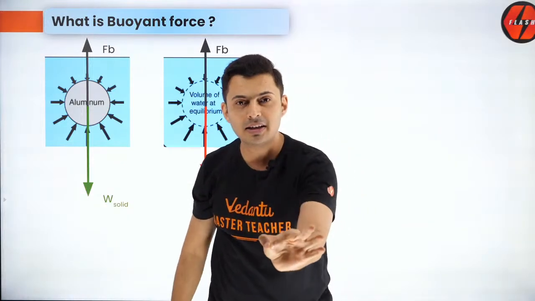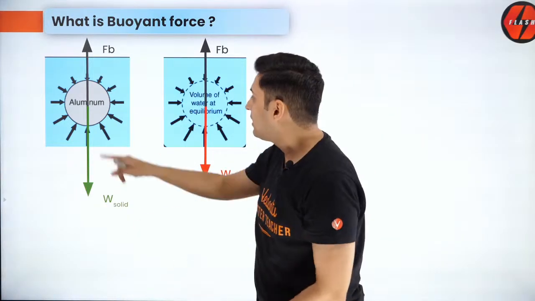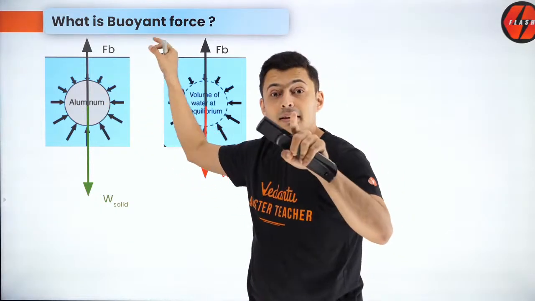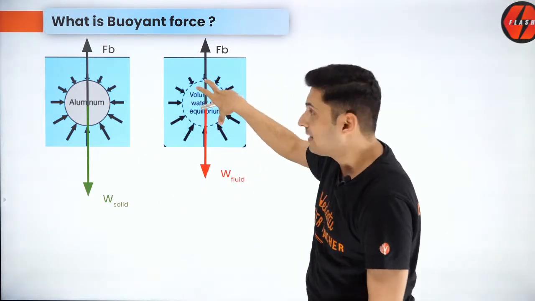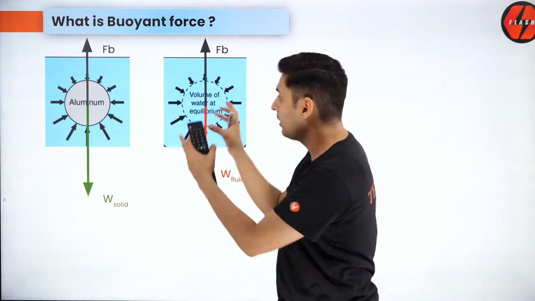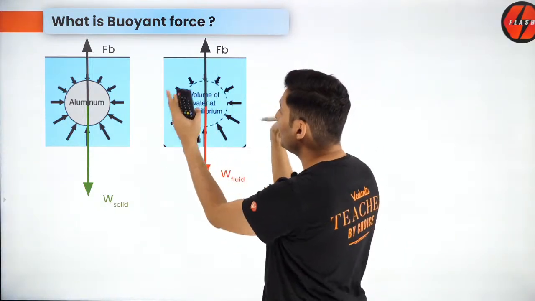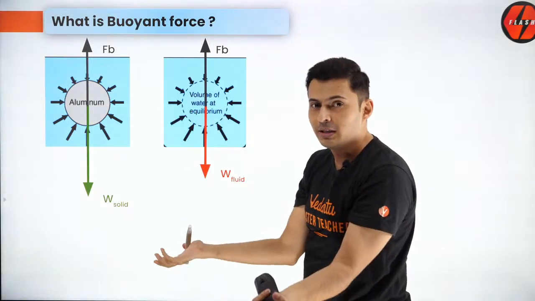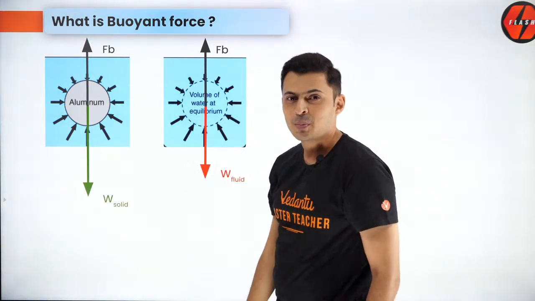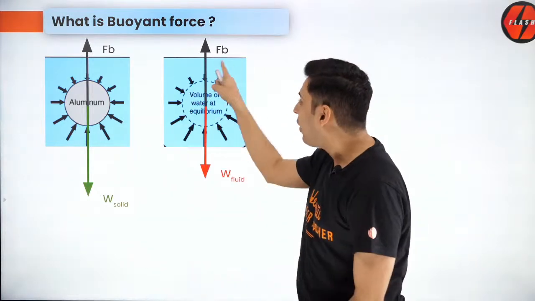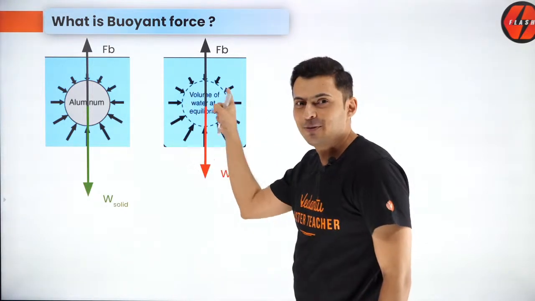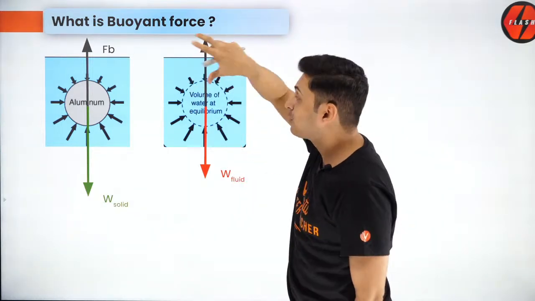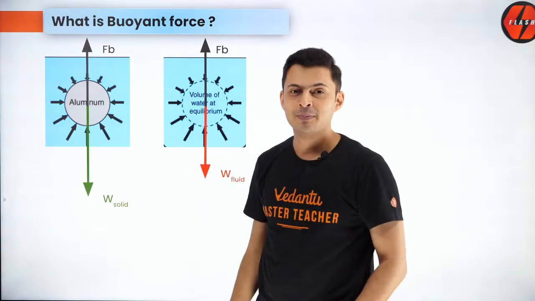So should I tell you a trick? The trick is, the resultant of all these forces is such that they feel that there is water inside and they have to support the weight of the water. So they apply the force thinking that there is water inside, but they may get fooled because there could be anything inside. So buoyant force is the resultant of all the hydrostatic pressure forces from all the sides, thinking that there is water in that same volume.